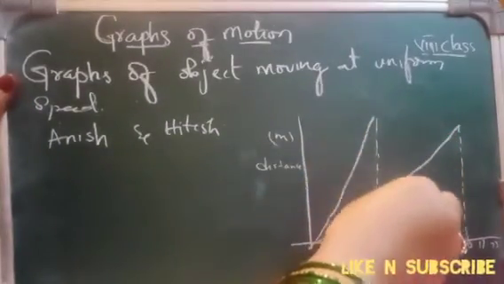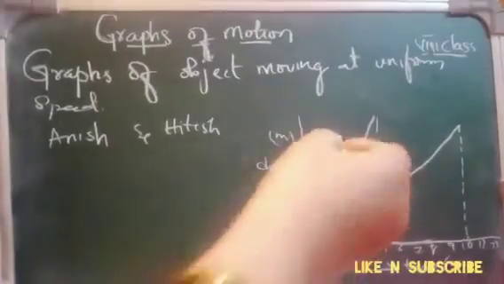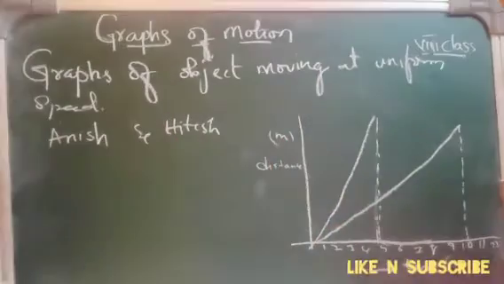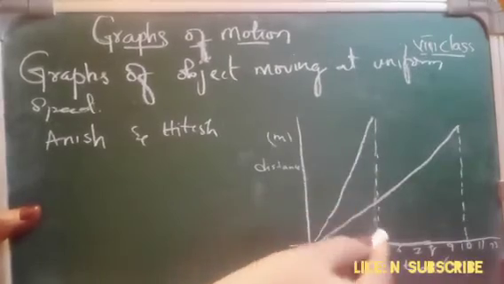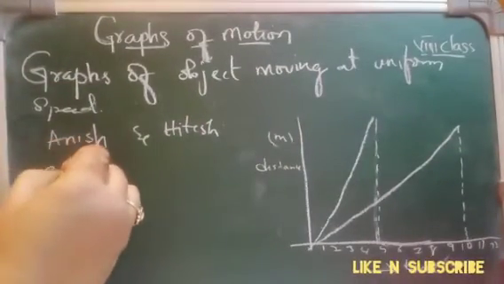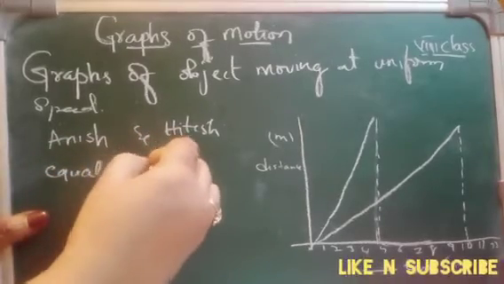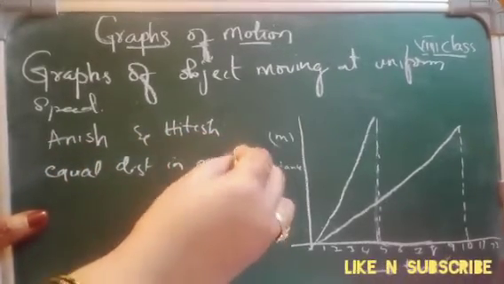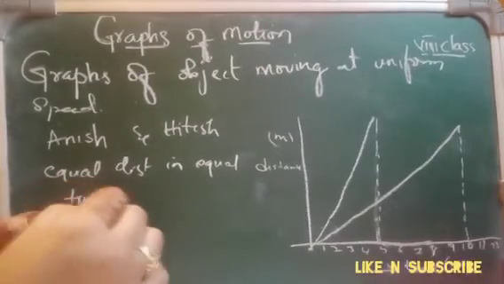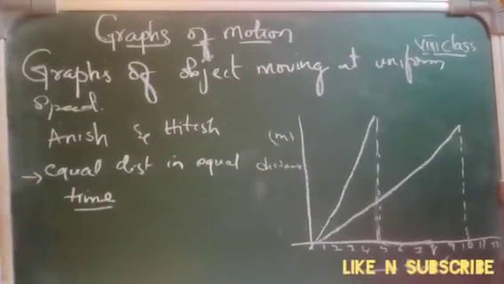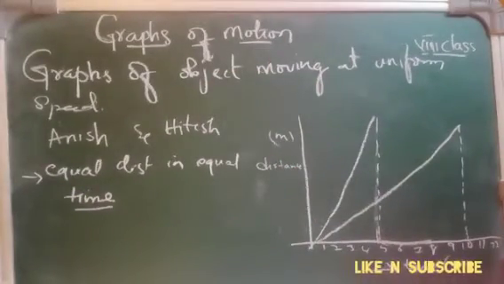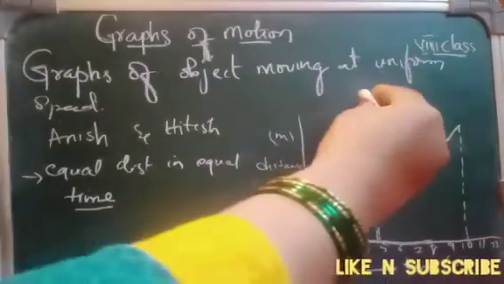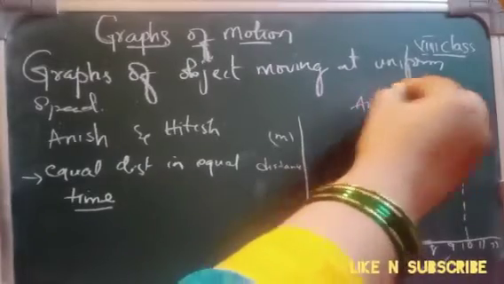Now, who has reached first? Though they have traveled at uniform speed, uniform speed means they have traveled equal distance in equal time. But still one has reached fast and one has reached slow. Who reached first and who ran slow? Yes, Anish reached first.